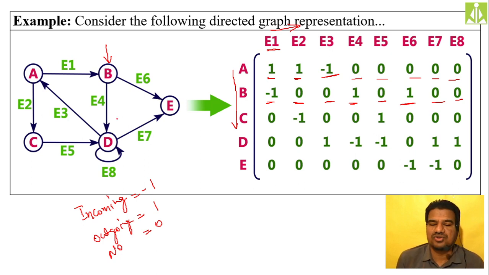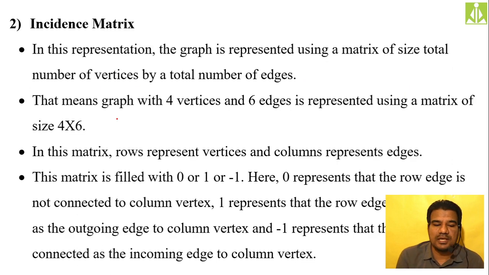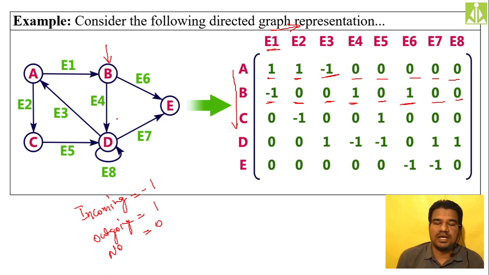It is very easy to construct the adjacency matrix for both directed graphs and undirected graphs. And the incidence matrix also we have seen here. Simply vertices we are taking on rows and edges we are taking on columns, and we are filling that matrix with either 0 or 1 or -1. Whenever there is a link between the edge and the vertex, if that particular edge is an outgoing edge from the considered vertex, we put 1 over there.